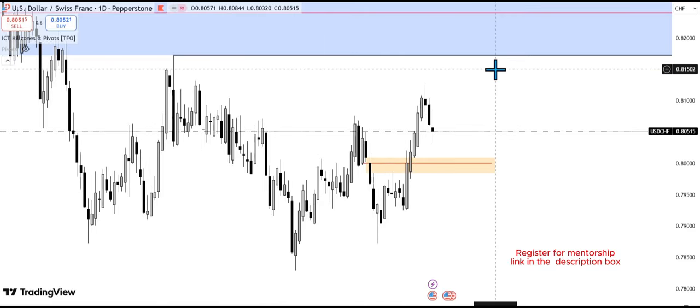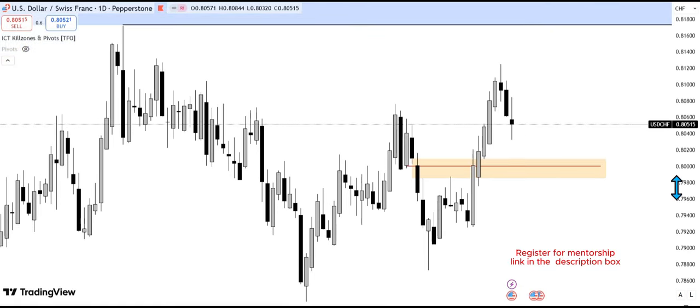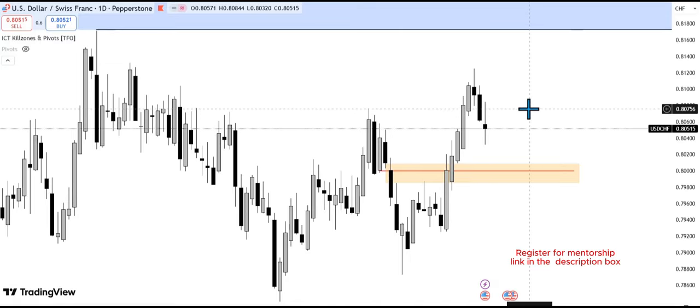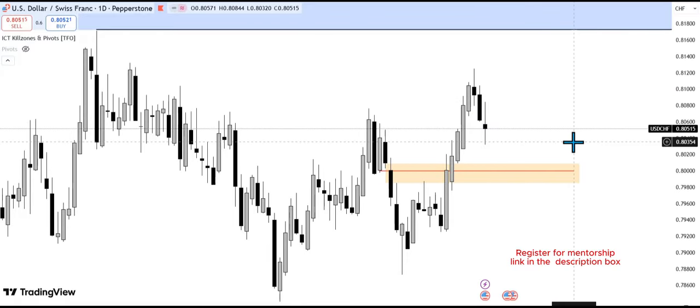Yet we had a midweek reversal profile, and that is because DXY tagged our draw on liquidity. DXY, the dollar, is the reason why we had that midweek reversal profile. That is why it's important, if you trade major pairs, to always look at DXY. DXY acts as our leading indicator for all major pairs.